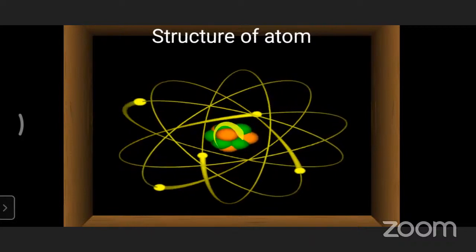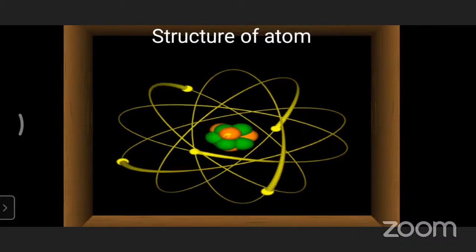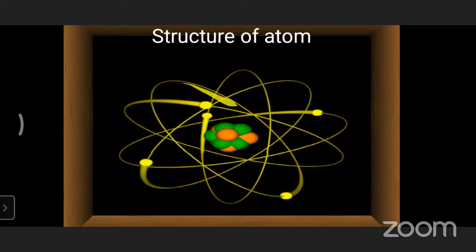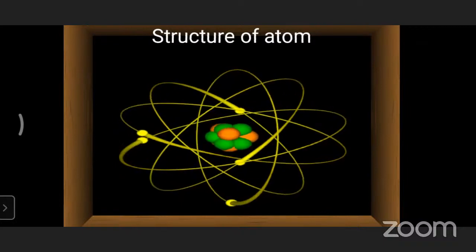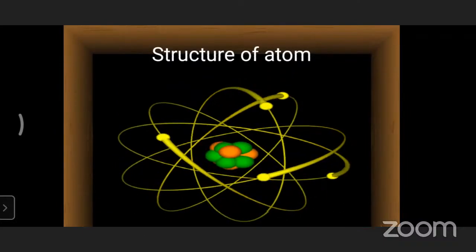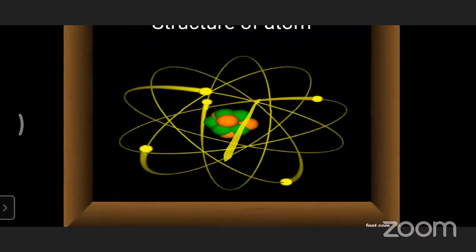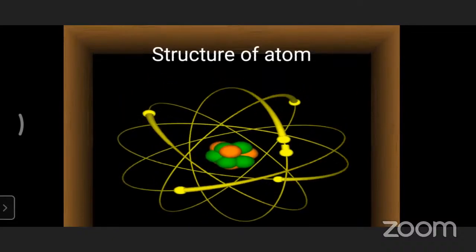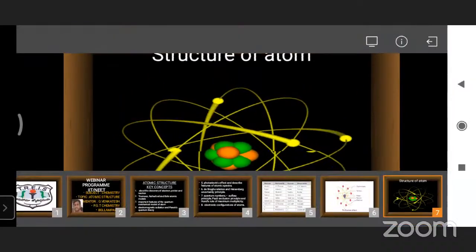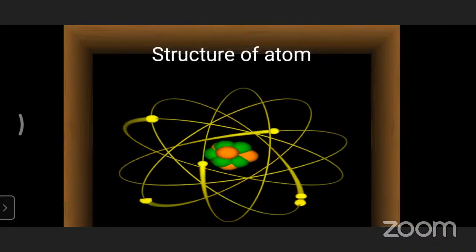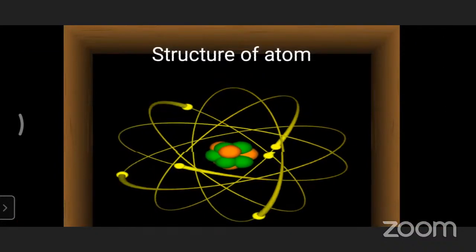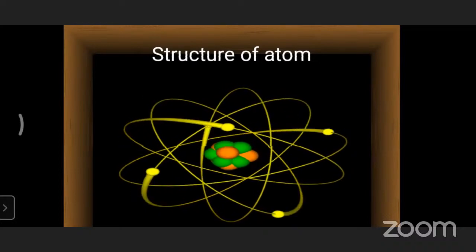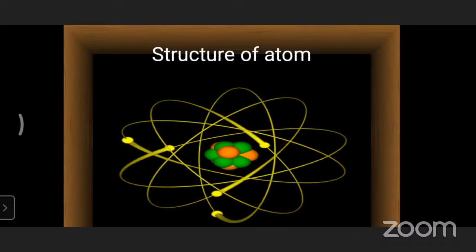Around this positively charged nucleus, the nucleus contains which charge? Positive charge. Around this positively charged nucleus, these are called orbitals. These yellow color lines, once you see, electrons are rotating continuously like this. Electrons are negatively charged and are continuously rotating around the positively charged nucleus, and this nucleus contains protons and neutrons. Combinedly they can be called nucleons.